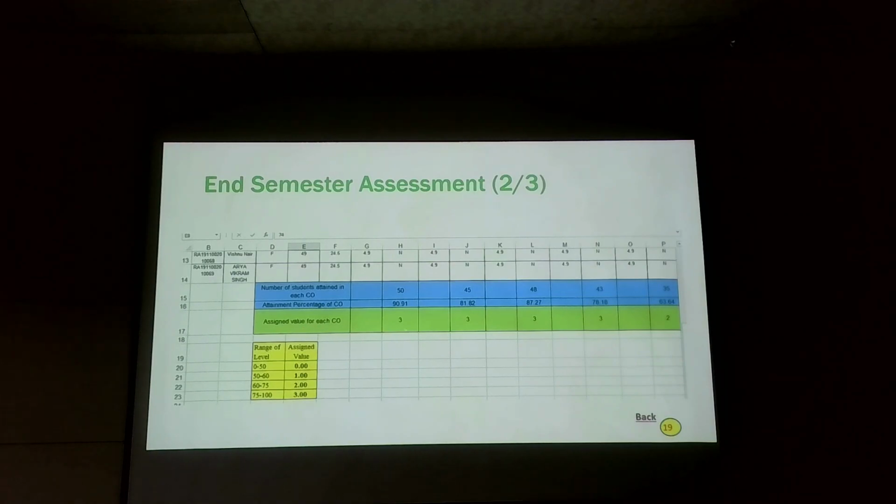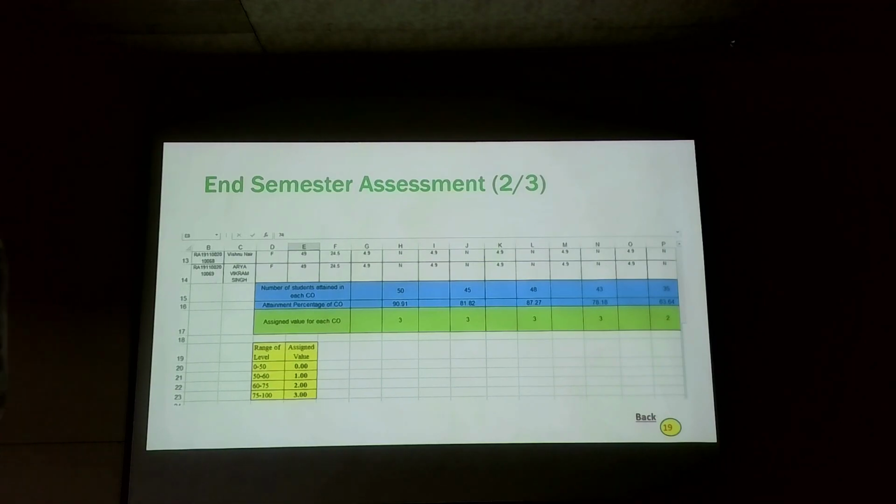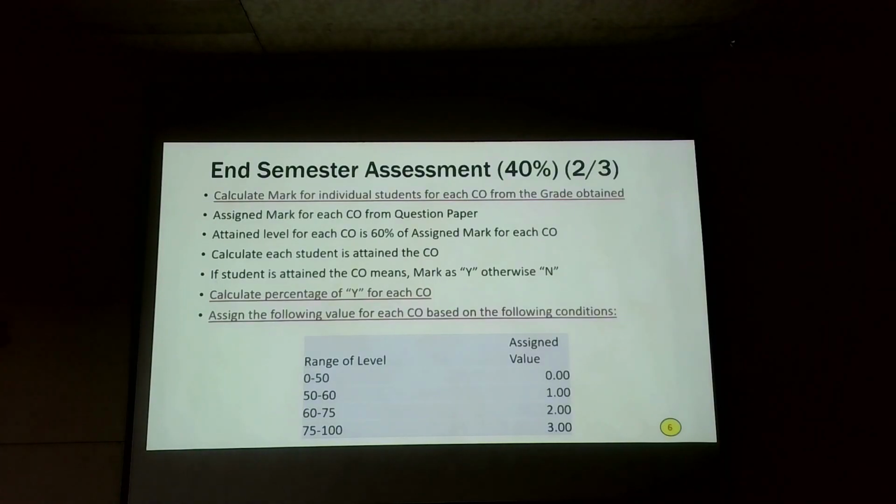We are going to assign the value by looking up this table. For 90 and above, this is the range; for 81 this is the range, 3; like that we assign it. Now 63 is coming, and 63 comes from this range, so we assign a 2. Is it clear? Next, back. Now the range of values, same thing. Next slide.